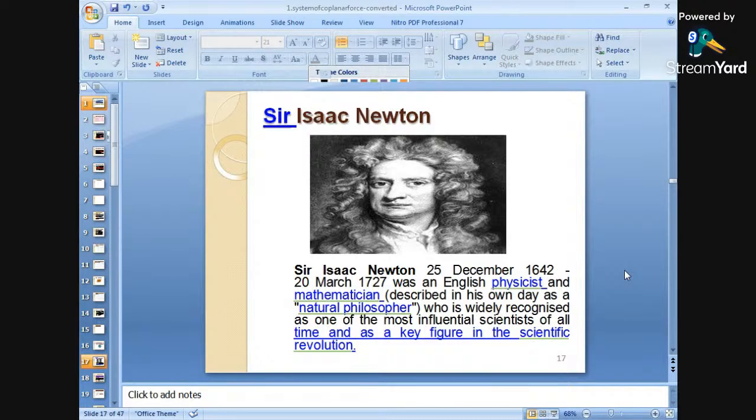He is widely recognized as one of the most influential scientists of all time and a key figure in the scientific revolution. The various fundamental laws were invented by him.